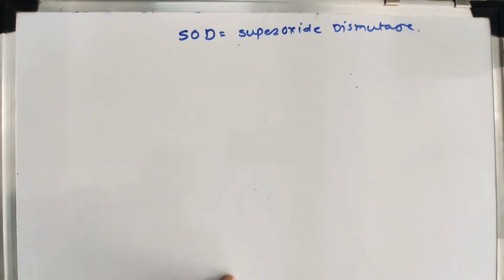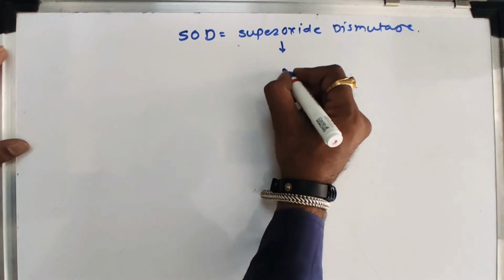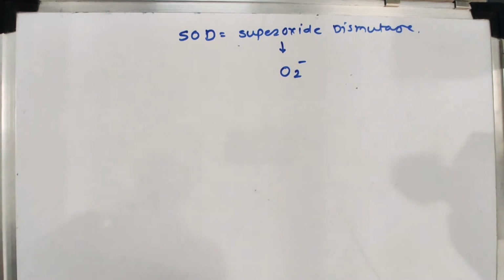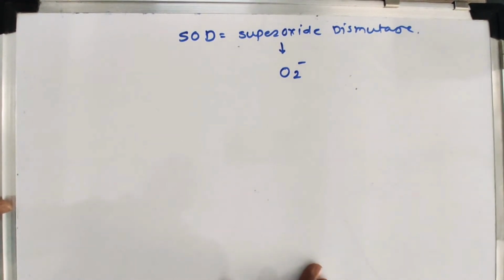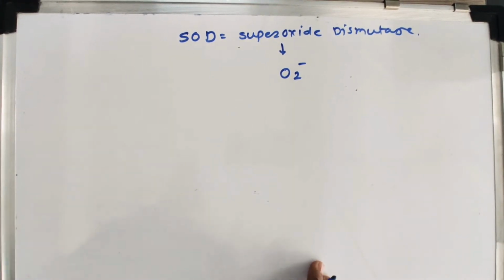In superoxide dismutase, the oxidation state of oxygen is minus. In superoxide dismutase, disproportionation takes place, that is, the same species undergoes oxidation and reduction simultaneously. That means the superoxide undergoes simultaneous oxidation and reduction.